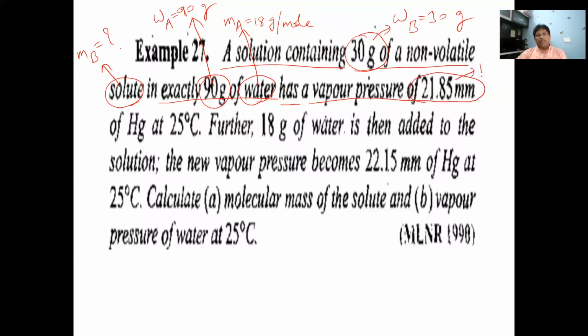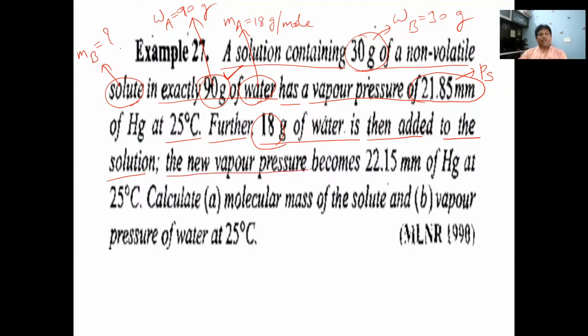It is PS, remember. The vapor pressure of solution is given as 21.85 mm of mercury at the given temperature of 25 degrees Celsius. Further, 18 grams of water is then added. Already 90 grams was taken initially, and to this 90 grams we have added 18 grams of water to the solution. Only water is added; we did not add any solute, remember.